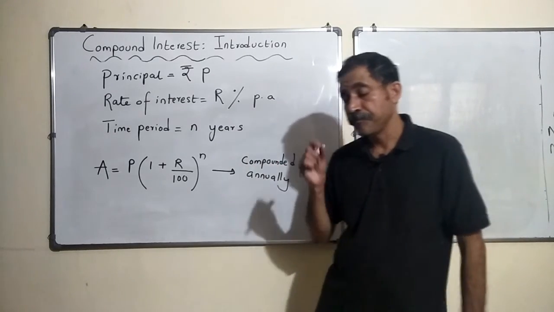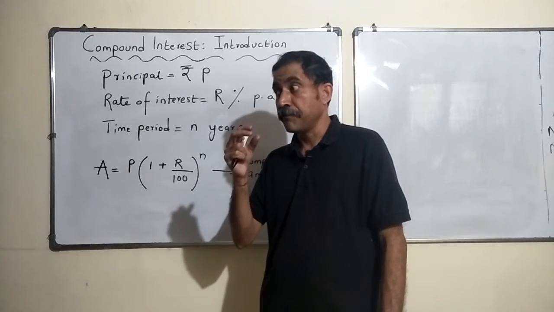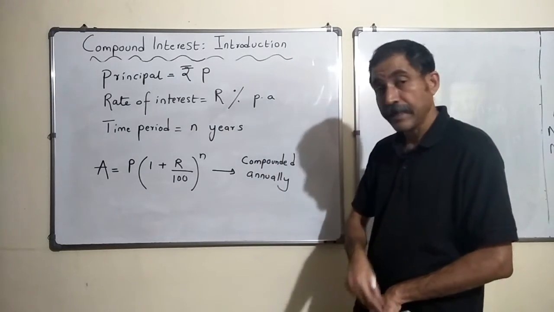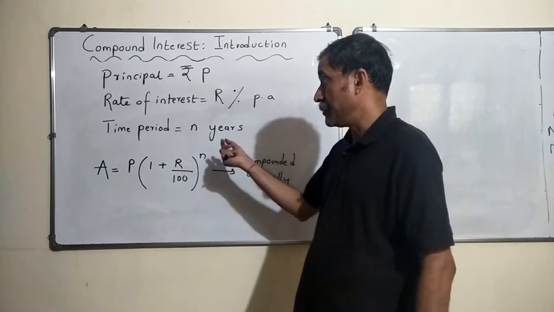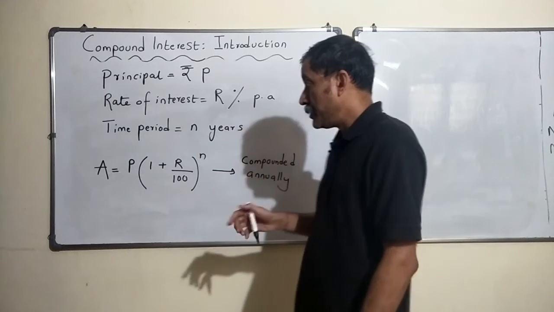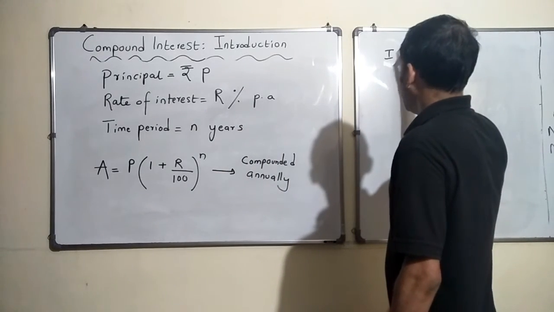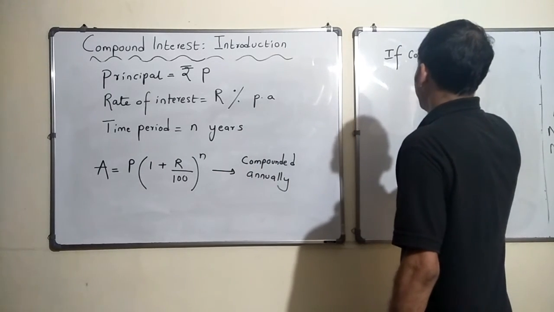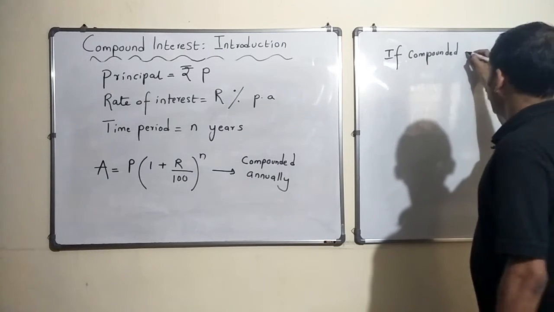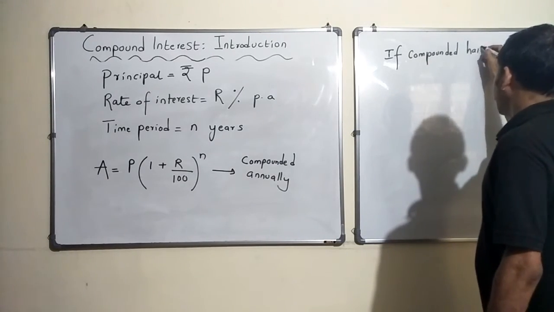What if it is compounded once in 6 months? In that case, if it is compounded once in 6 months, the number of times they would compute, let me write it down. If compounded half yearly.